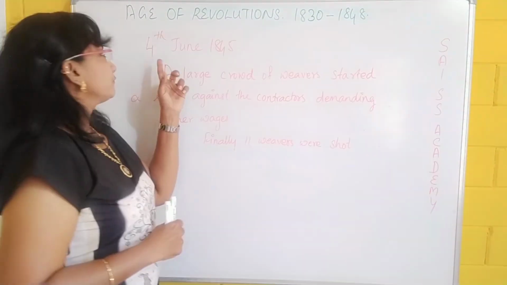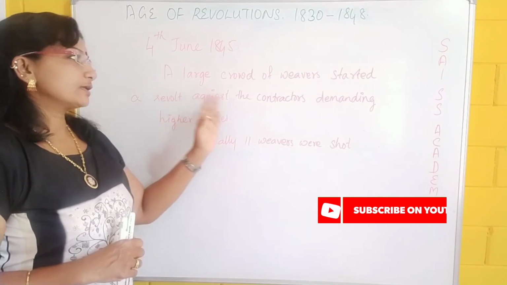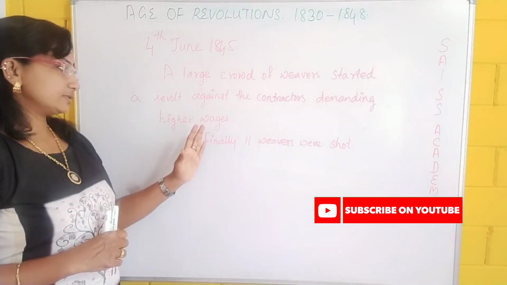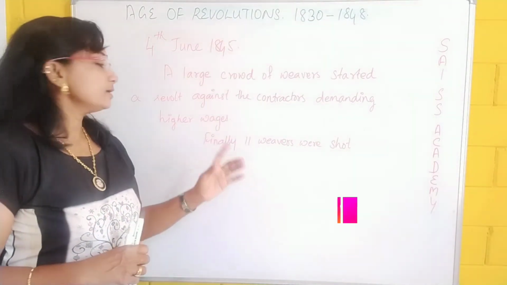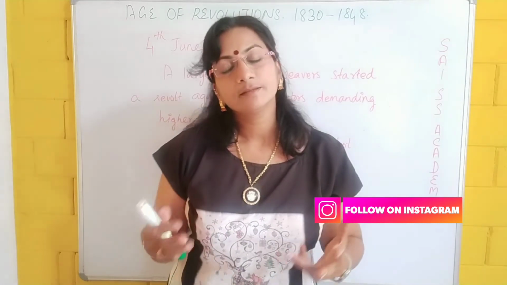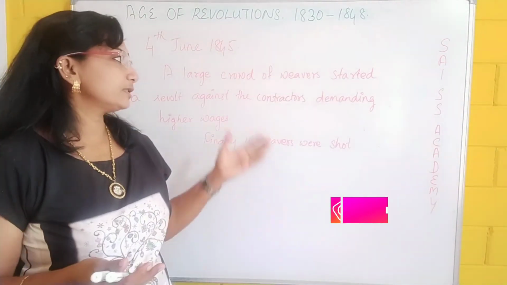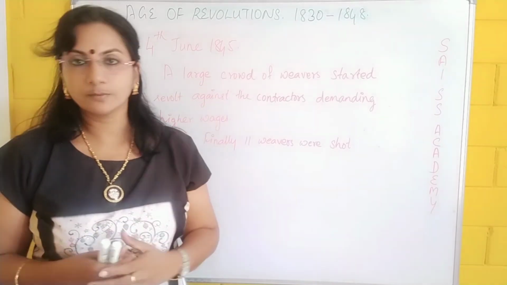That was the cause. On 4th June 1845, a large crowd of weavers started a revolt against the contractors demanding higher wages. It was a great revolt. What was the consequence, children? Finally, 11 weavers were shot. Today we covered romanticism and hunger, hardships, and what led to the hardships at that time in Europe, all these things.